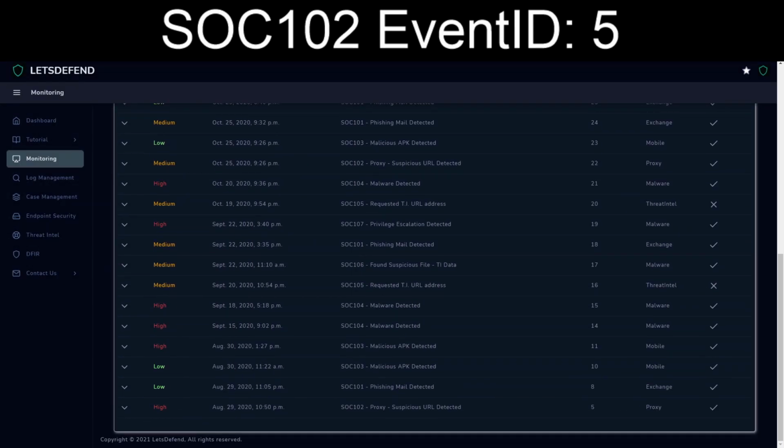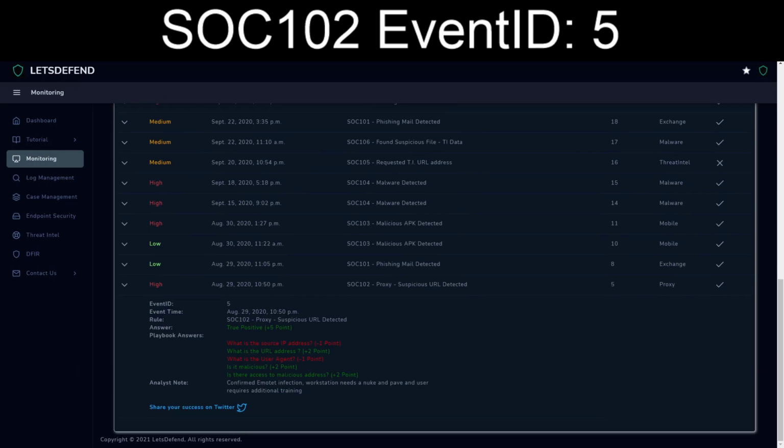So let's see, where is this down here? Okay, yeah, I'm going to take this. I mean, it's 2 points, but still. So the source IP address, I think, is messed up in that portion. So if you've gone through and done this exercise and gotten the same results, I would say you might need to raise, not a huge stink, but just a minor stink with Let's Defend. And then same thing with the user agent.